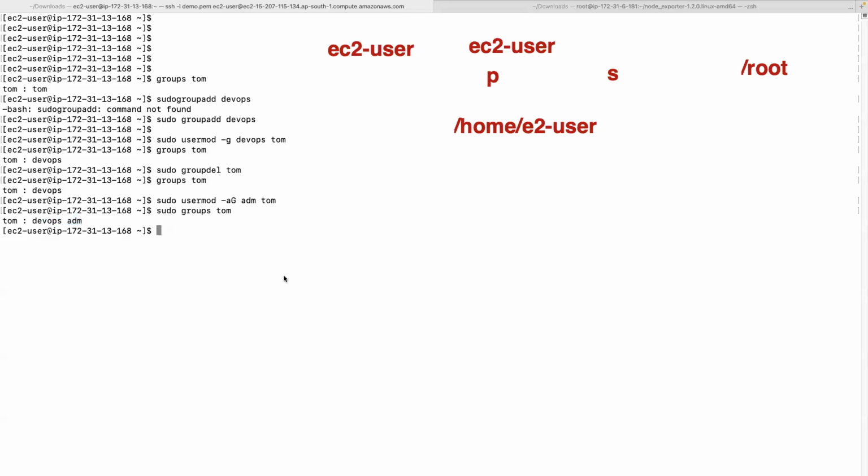And then suppose you want to remove Tom from the admin group. gpasswd -d tom admin, deletes Tom from the admin group. See, removing user Tom from group admin. If you just check groups of Tom, he'll be there in the DevOps group. Got it, everyone? Understood this?